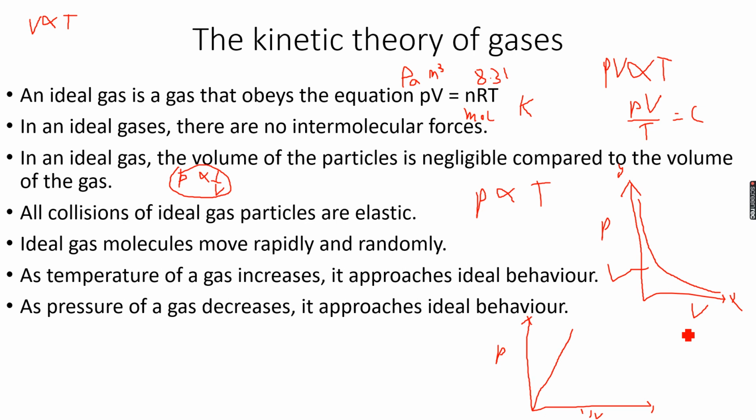And then in an ideal gas, the volume of particles is negligible compared to the volume of the gas. Now, what we mean by this is that the size of the particle is really small compared to the distance between the particles, and that's why the volume of individual particles is negligible compared to the volume of the entire gas. So that's what we mean by this.